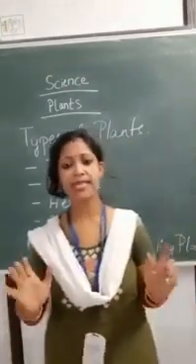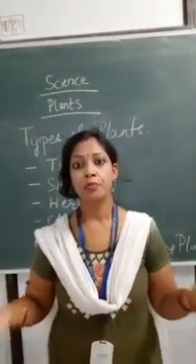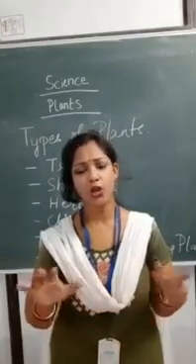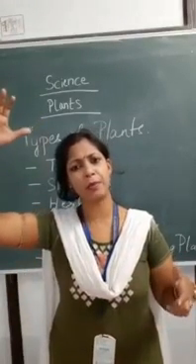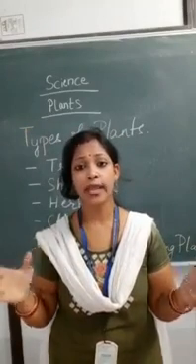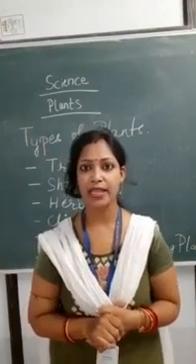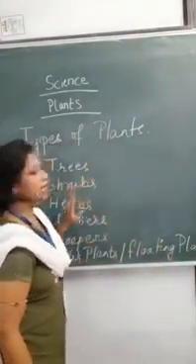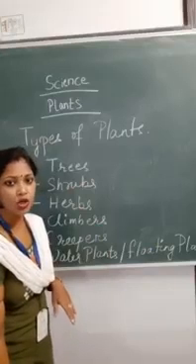Plants are of different size and shape. You can see around you, there are some big plants, some small plants, some tall plants. One by one we will explain the different types of plant.